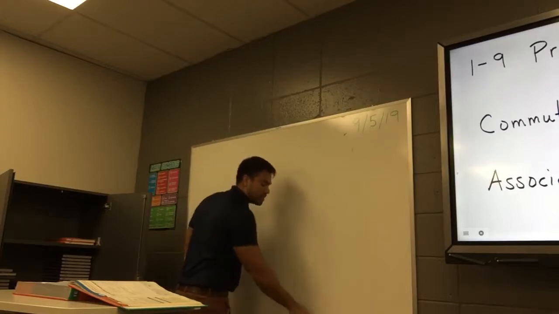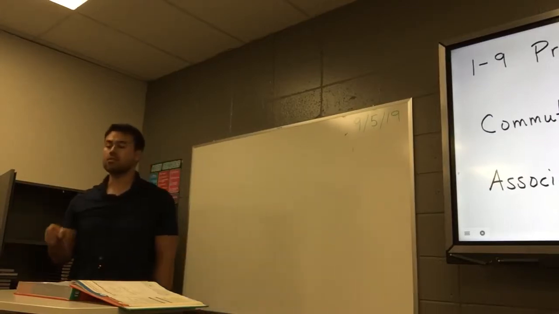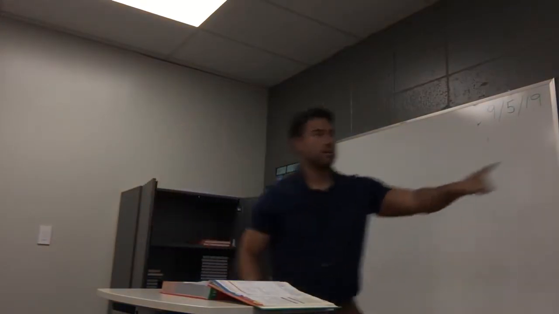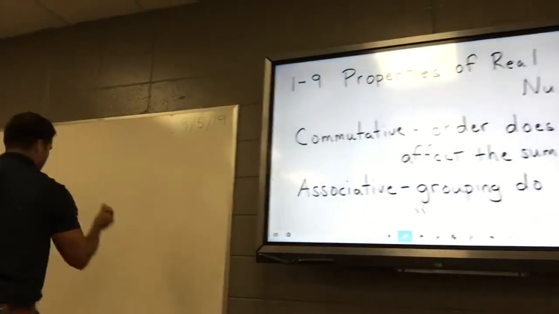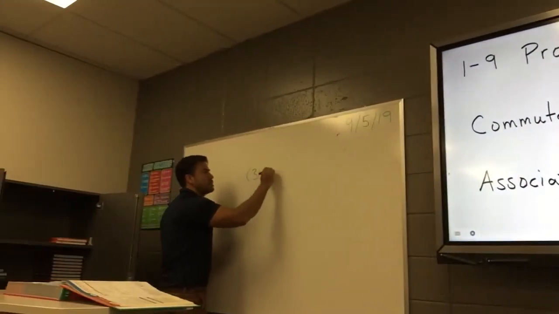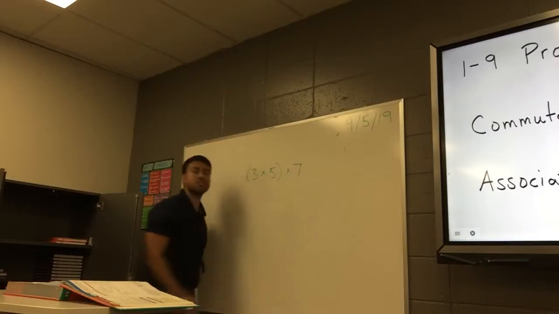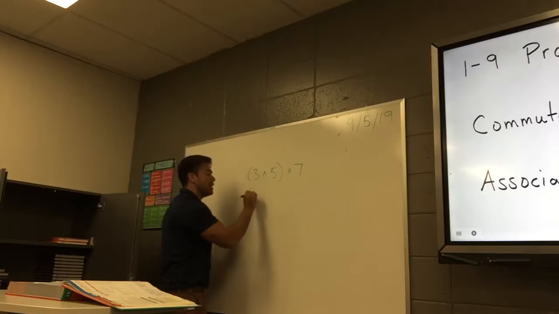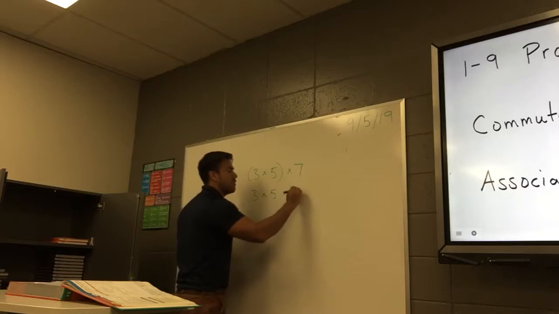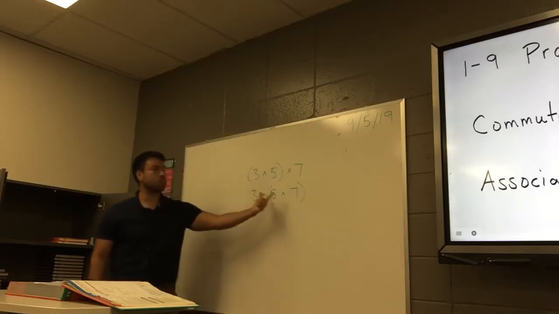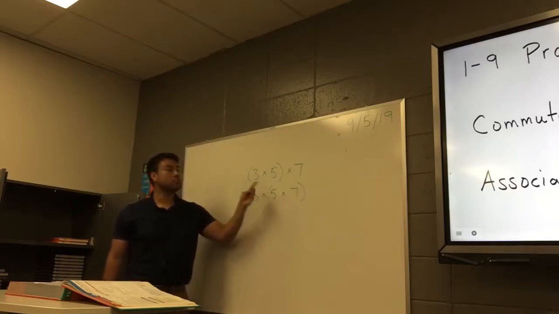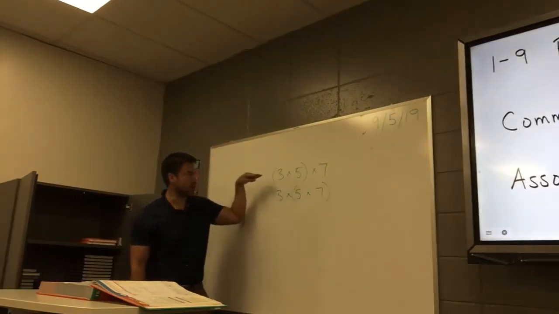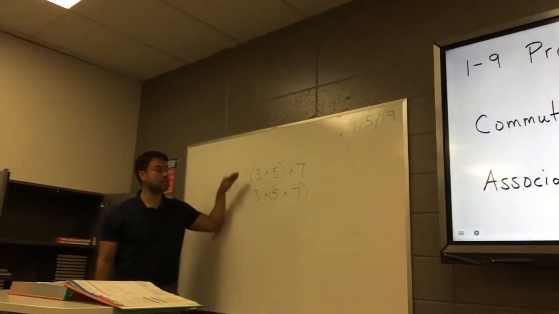Please be careful, guys. Associative property doesn't just mean you move parentheses. It means you have to change the grouping. Let me get a multiplication problem here: 3 times 5 times 7. What's grouped together? 3 and 5, right? If I were to change that grouping instead, what's grouped here? 5 and 7. Do I change the product? Is the product different here than it is here? No, that's the associative property.